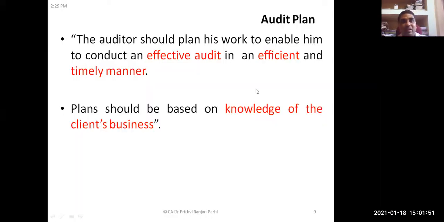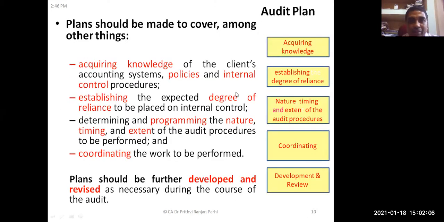Now, as you know, the plan should be based on the auditor's knowledge about the client's business, and the plan should be made in such a way that the audit is conducted in an effective and efficient manner. Timely also the audit needs to be completed. I told you, one should acquire client's knowledge, then establish degree of reliance.